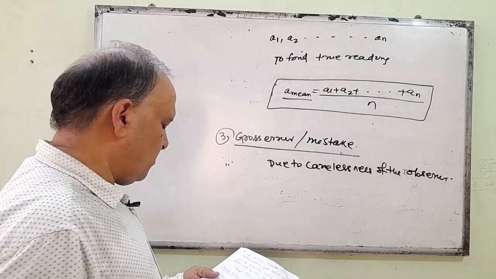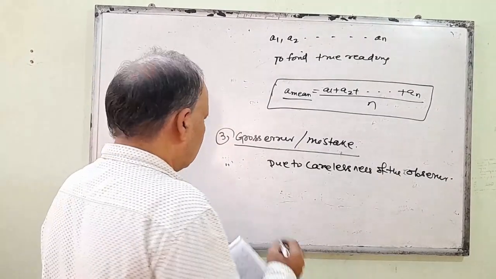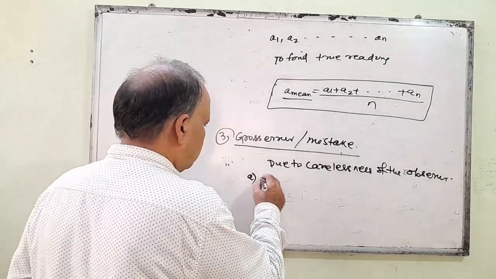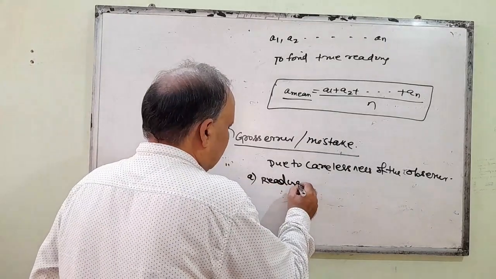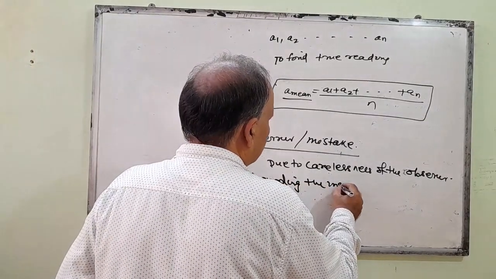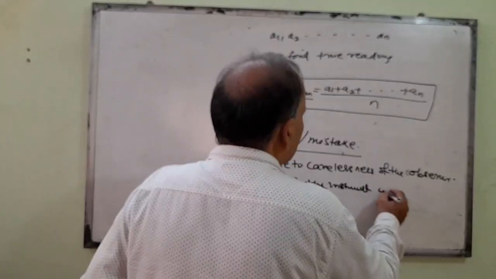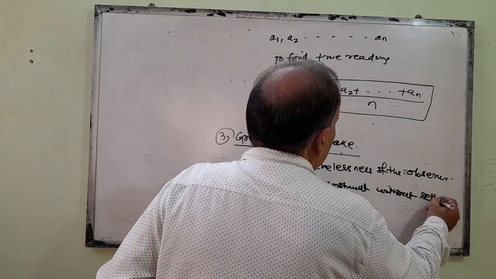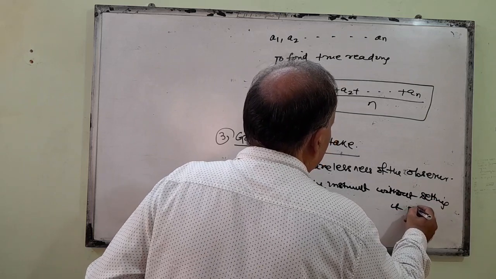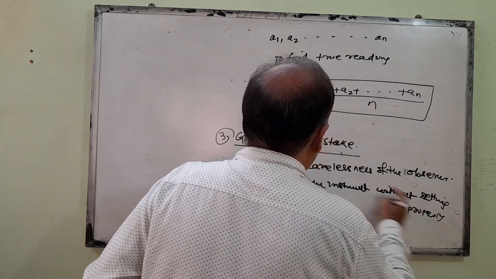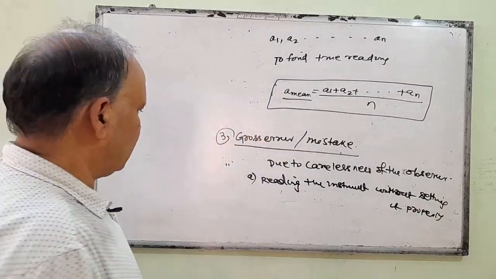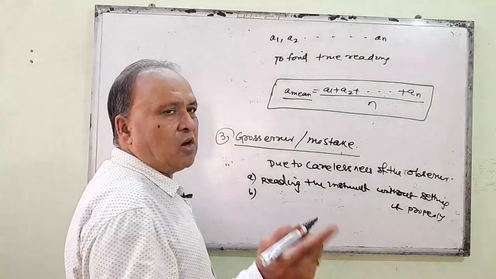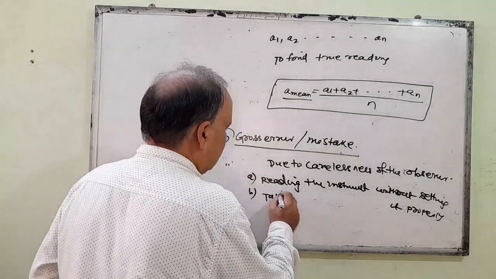Under this carelessness of the observer, the first one is reading the instrument without setting it properly. This is the first type of gross error. Second one is unknowingly taking the observation wrongly.